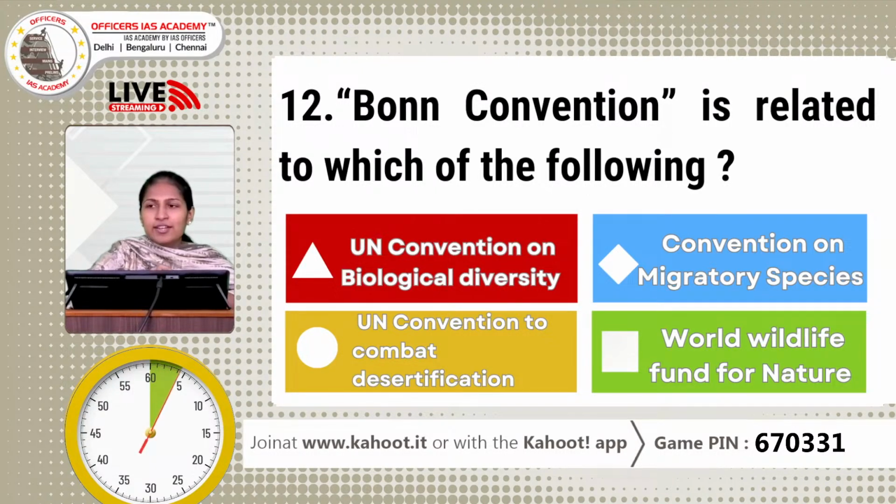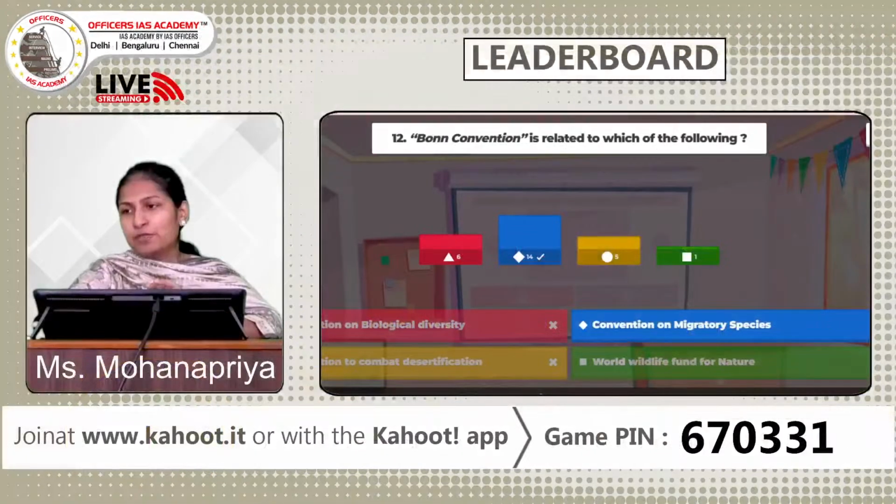The Bonn Convention is related to which of the following? Okay, so the options are UN Convention on Biological Diversity, Convention on Migratory Species, UN Convention to Combat Desertification, and Worldwide Fund for Nature. So this convention is related to which of the following? Okay, so last few seconds. Now let us see how many of you have given the right answer.